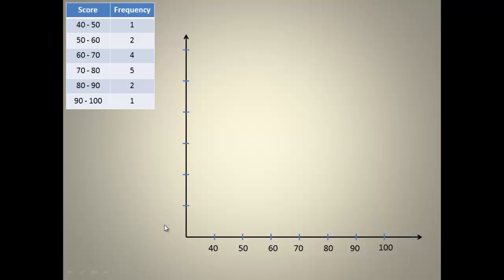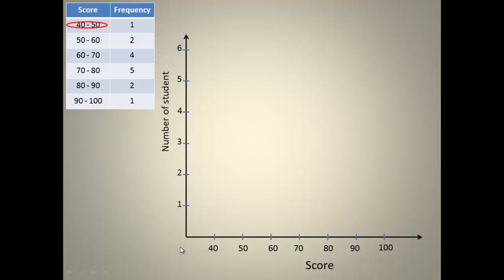We do the same thing to the frequency, which is 1, 2, 3, 4, 5, and then 6, because the highest frequency is 5, so we end it there. Now our x-axis represents the score, so we write the score there, and the y-axis represents the frequency, the number of students.